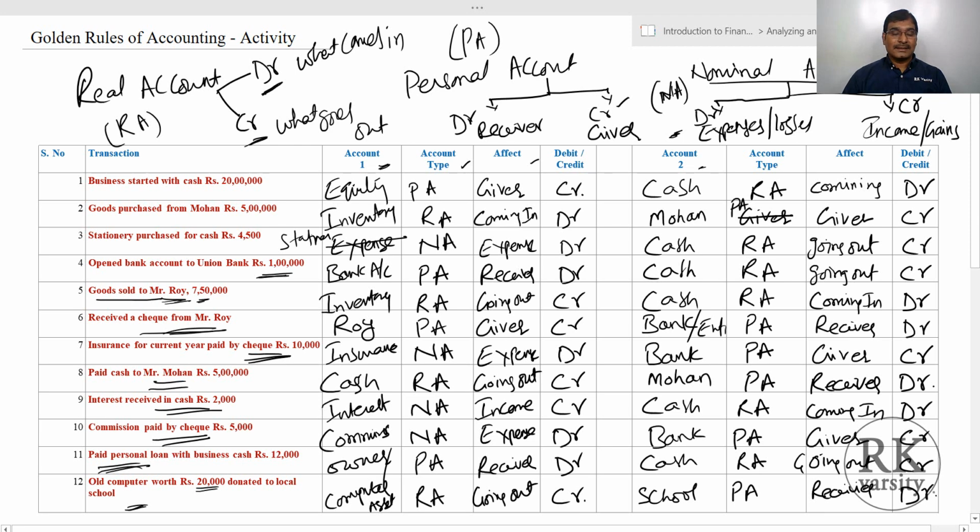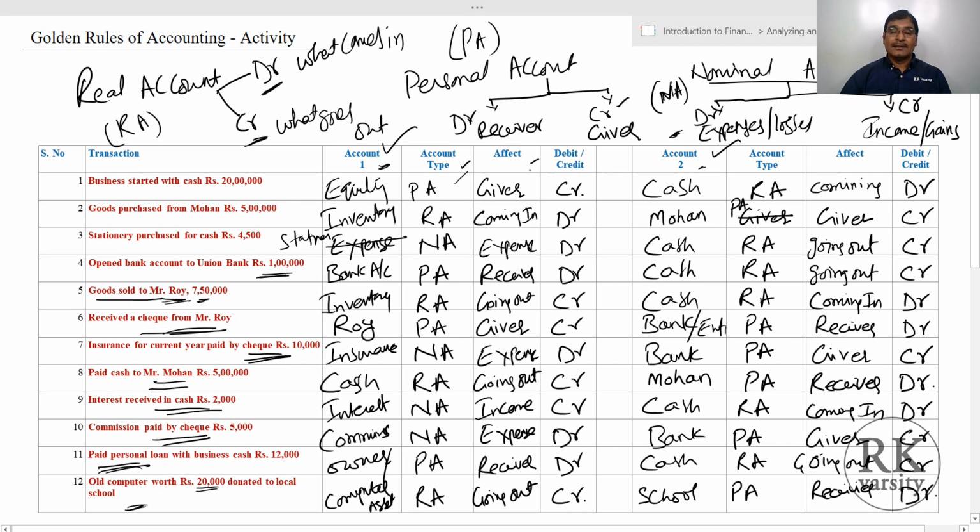So this is how you have to identify each financial transaction, then identify the two accounts involved in it. Minimum there will be two accounts in each financial transaction. So identify the two accounts involved, account 1, then account 2. Third is classify them according to whether it is a personal account, real account, or a nominal account, that we did here.